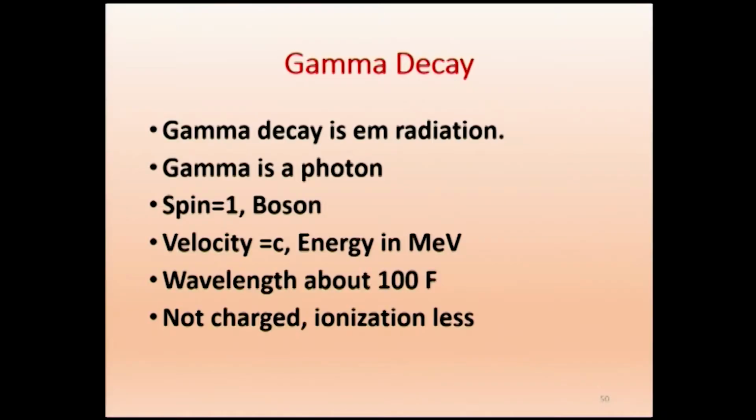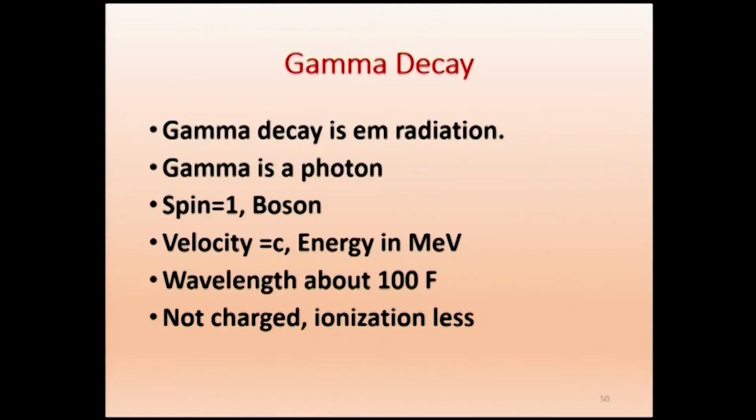Since the energy is in MeV, the wavelength will be in Fermi. Here we have about 100 Fermis, 10 power minus 15 meter. That will be the wavelength, because when the wavelength is small, energy is large, or when the energy is large, wavelength is small. And this gamma ray, a gamma photon, is not charged. It is like an electromagnetic photon. So it is not charged, therefore ionization will be less.